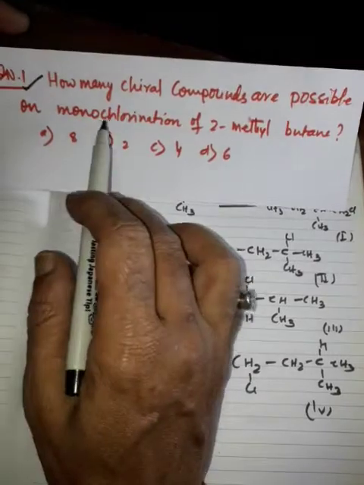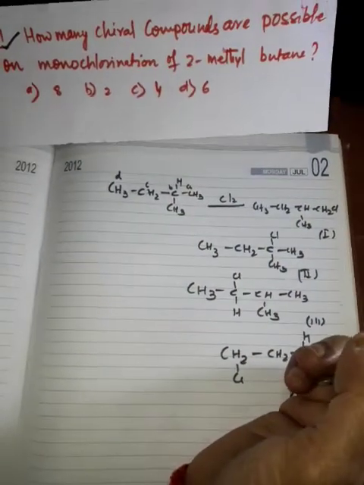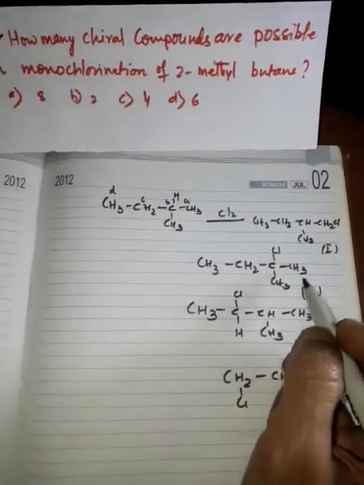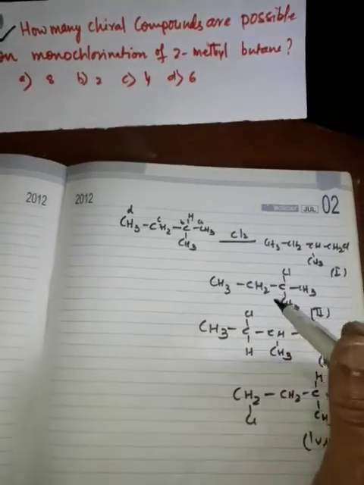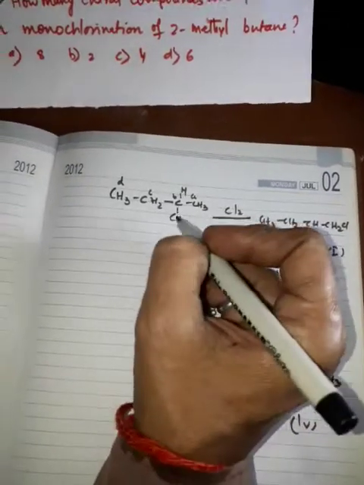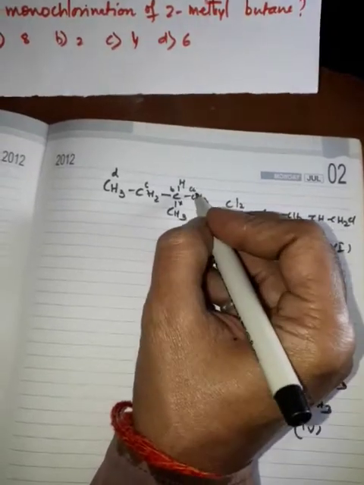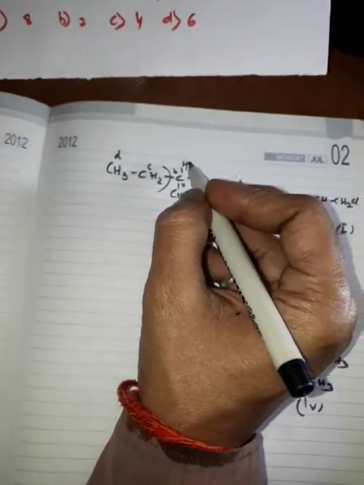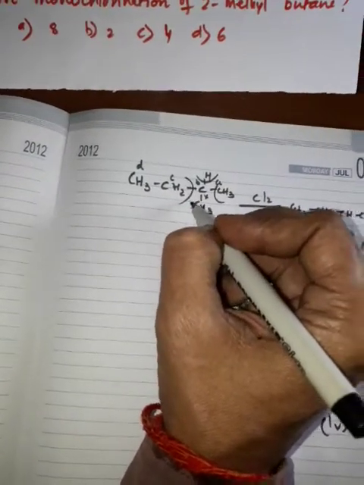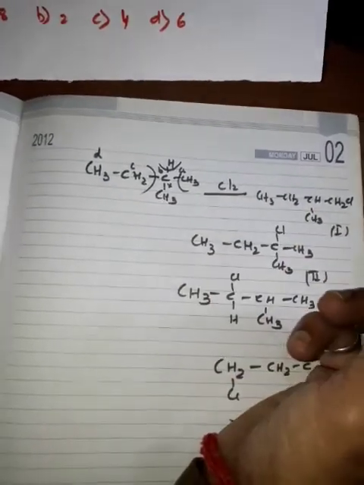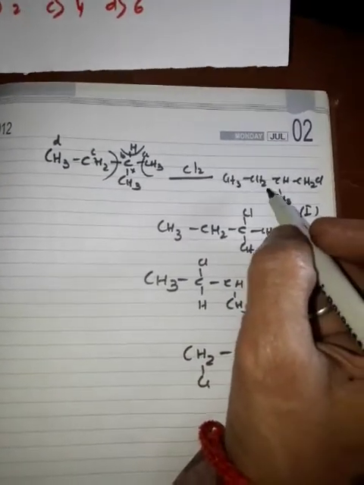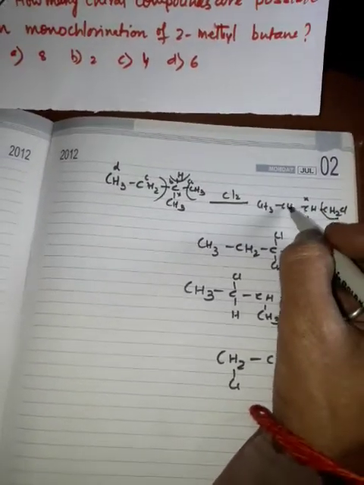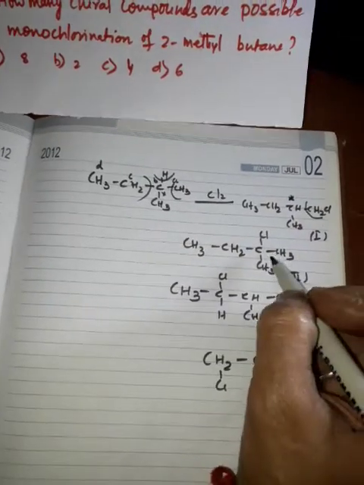The question is how many chiral compounds are possible? Chirality: you know that the carbon atom must contain 4 different groups attached to it. Then how many chiral atoms? Suppose this is a chiral carbon atom with CH3, C2H5, hydrogen and CH2Cl; these 2 groups are not chiral. This is a chiral carbon atom.